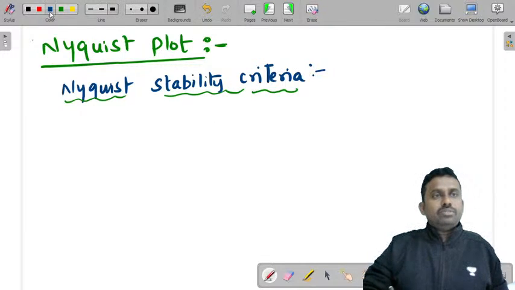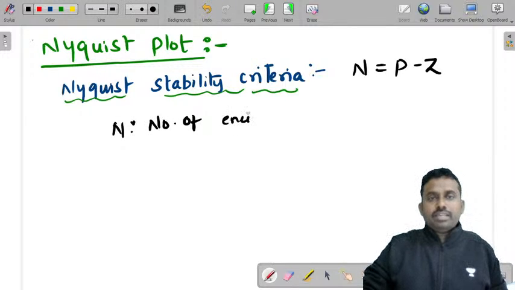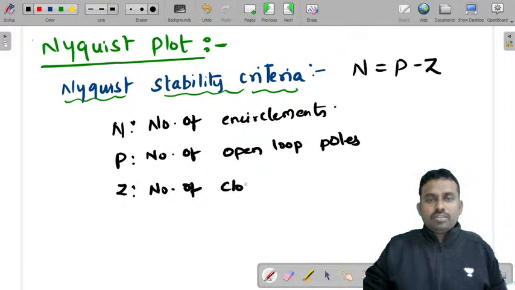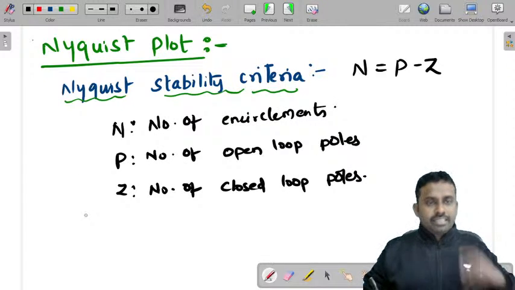First let's see what is Nyquist stability criteria, then we'll see what is Nyquist plot. The major point here is N is equal to P minus Z, where N is the number of encirclements in anti-clockwise direction, P is the number of open loop poles, and Z is the number of closed loop poles. This you need to understand. So Nyquist stability criteria says the same thing.